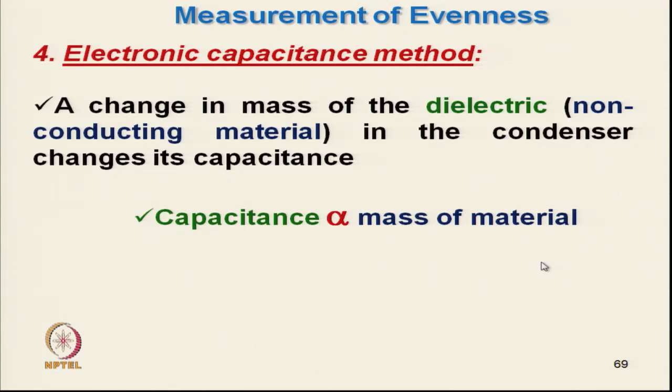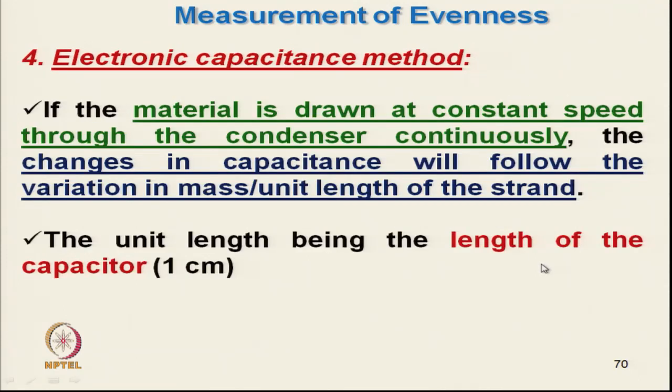If the material is drawn at a constant speed through the condenser continuously, the change in capacitance will follow the variation in mass per unit length, the unit length being the length of the capacitor. For most evenness testers, it is 1 centimeter.